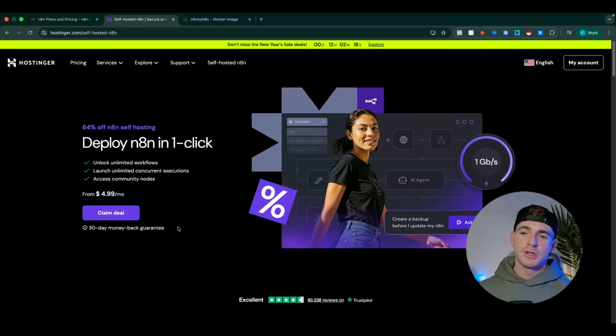The other downside of being self-hosted is that you are responsible for updating your n8n instance. It will not update itself. You need to go into your VPS. Once a week is fine. That's what I do personally, and update it yourself. Again, this takes about 2 minutes. It's just not as easy and convenient as using the cloud-hosted version where you log in and you're always on the latest version.